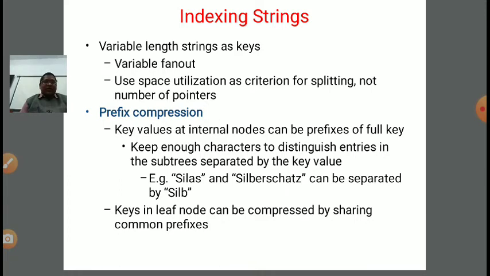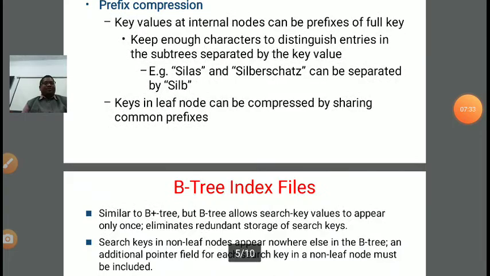Now keys in a leaf node can be compressed by sharing common prefixes. Okay, so prefix compression we have to do. Prefix means, suppose I am writing R A J E N D R A, my name, and initially I am writing Mr. MR, then MR can be the prefix. Okay, so in this example also Silas and Silbert can be separated with the help of SILB. Yes, it is right. So keys in a leaf node can be compressed by sharing the common prefix concept, right?